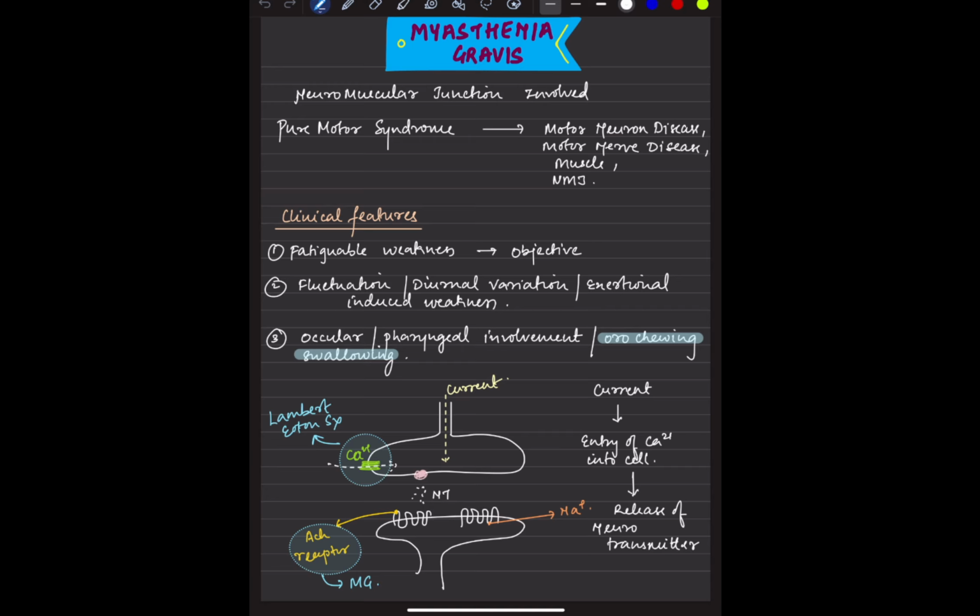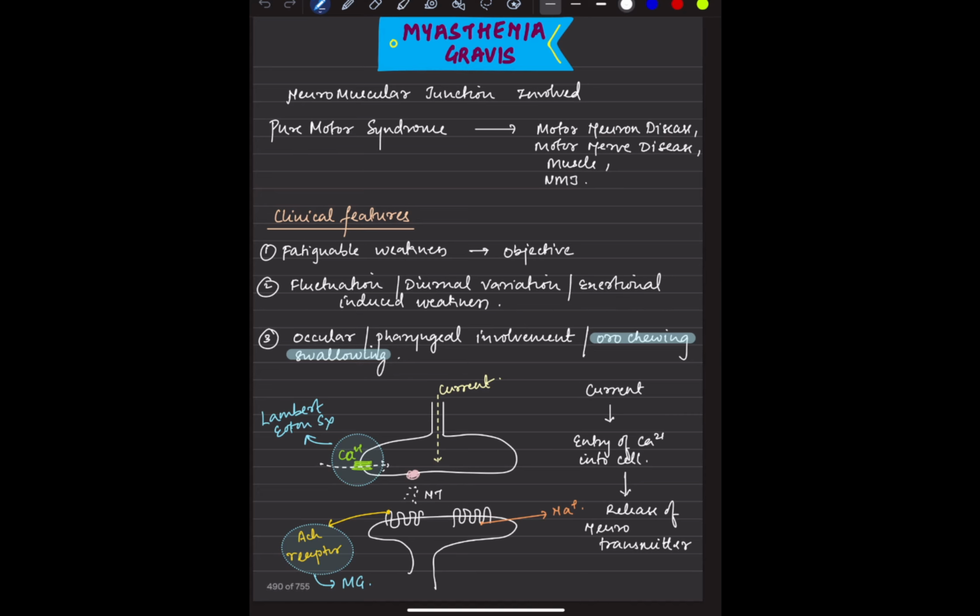Now coming to the pathophysiology: whenever a current is passing, that tells us that work has to be done. Whenever work has to be done, a current passes and causes calcium to enter the cell through a calcium channel, and that leads to the release of a neurotransmitter, mostly acetylcholine in our case. Then the acetylcholine acts on the acetylcholine receptors present on the postsynaptic side. What I was talking about was presynaptic, and then this is postsynaptic. So this is how we have the system.